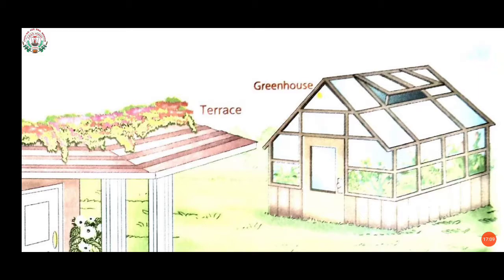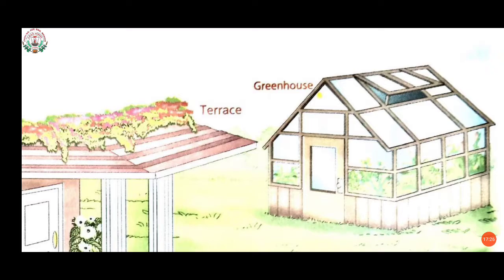And you all might have seen that to protect the plants in summer season, people use green shade cloths, as it is believed that light colors reflect the sun's heat.